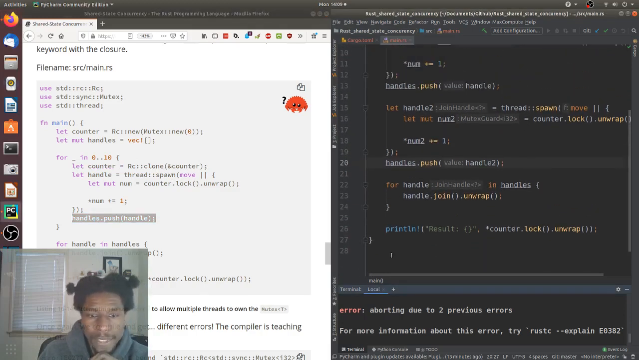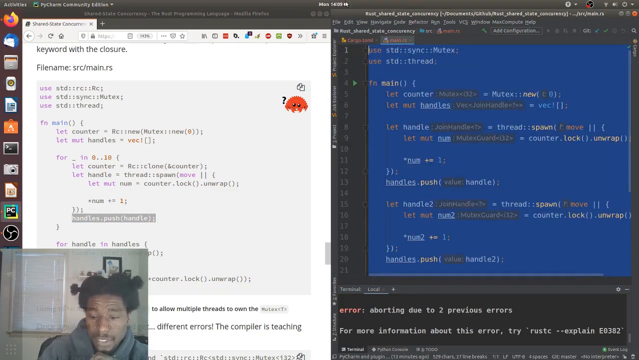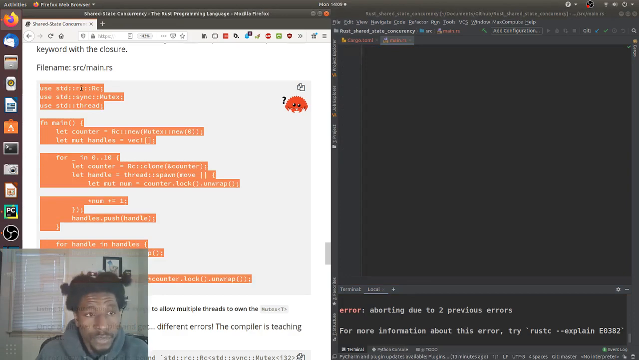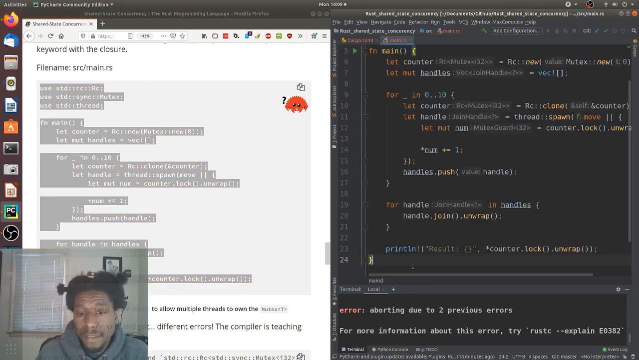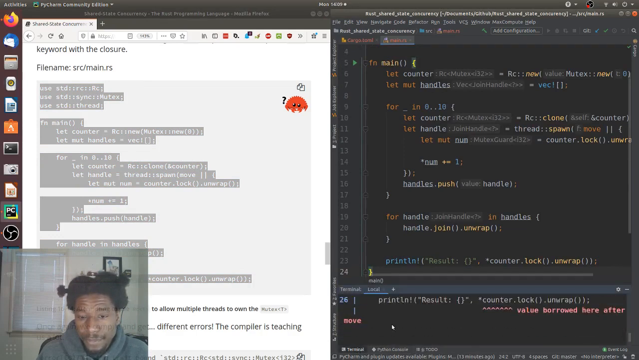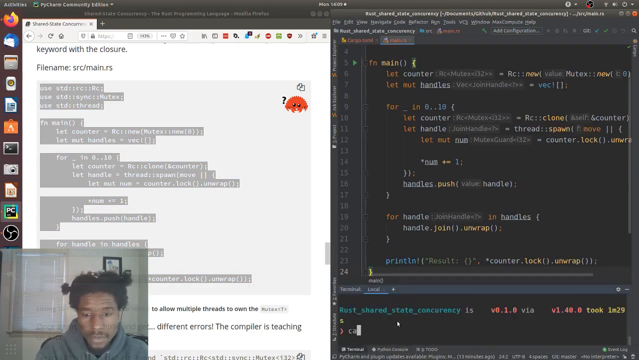I'm just gonna copy and paste that because writing the same thing over and over again is kind of annoying. Control copy, paste. Ooh, terminal. Cargo run.